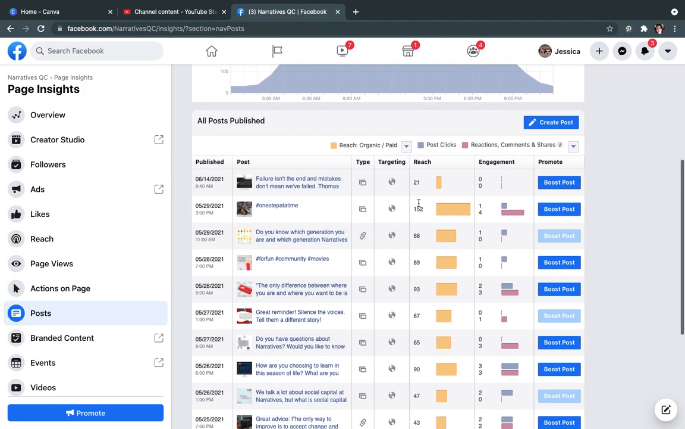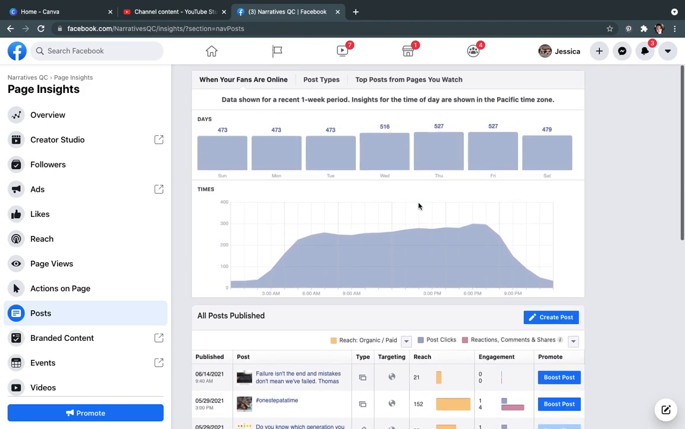Let's go back up here. This is really helpful because this shows you when your followers, the people that are following you, seem to be online the most. Now, this is confusing because it's Pacific time zone, which I think is 3 hours for me and 2 hours for you guys in Central. So it's about here, 7, so 5 a.m. to 6 p.m. kind of seem to be when our people are on.